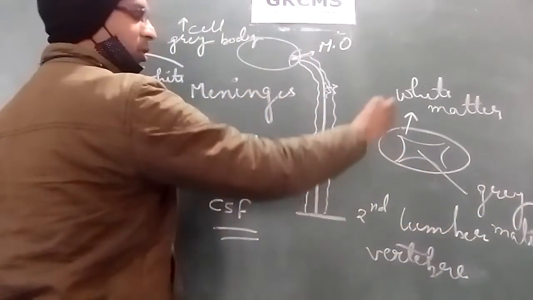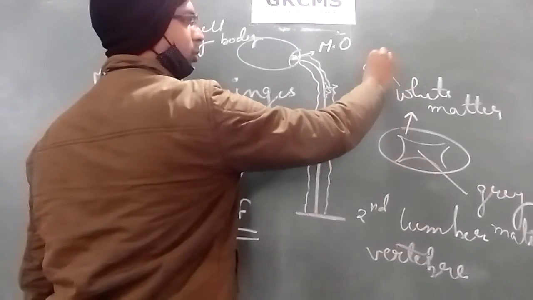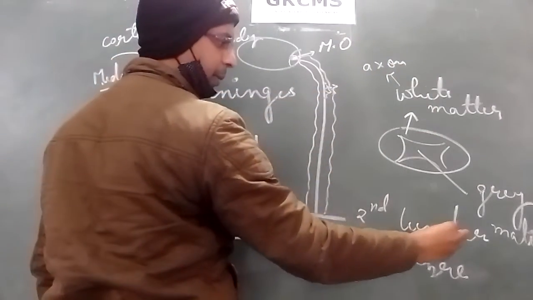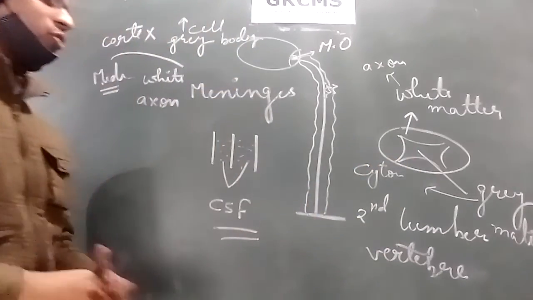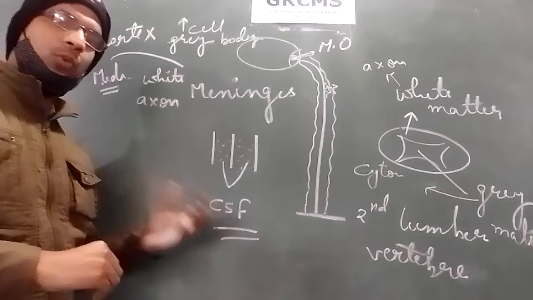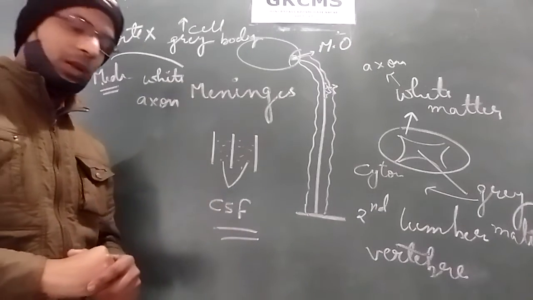Why is it so? It is because white matter consists of axons, and grey matter consists of cyton part or cell bodies. So the arrangement in the spinal cord is opposite to that of the cerebrum.